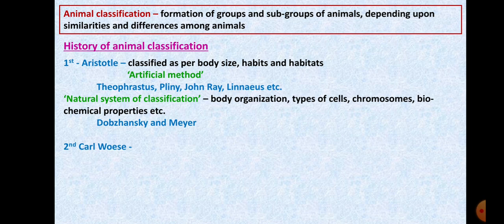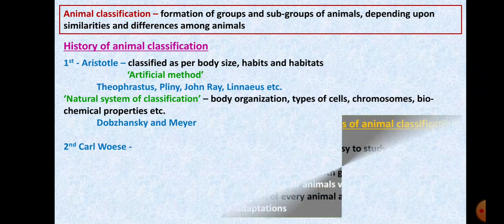Then chromosomes, the number of chromosomes. Then biochemical properties, evolution, etc. This natural system of classification was always in practice. It was used by Dobzhansky and Mayr, and recently Carl Woese has also proposed the animal classification using the natural system. With time, new changes took place and new research was done, and based on the natural system of classification, you are going to study the animal classification lesson.